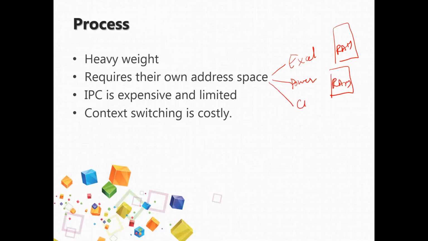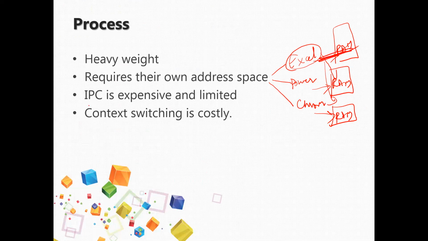If I open the Chrome browser, multiple processes, it also needs some amount of RAM. That's why when I open a number of applications, my execution becomes slower, because every process I open needs some amount of memory, some amount of address space. Every process requires its own address space. This Excel application can't share the memory of these other applications. They require their own memory locations.